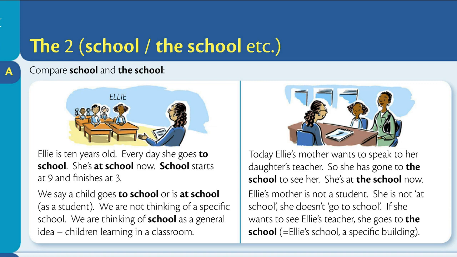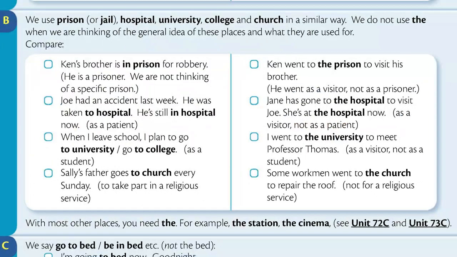Ellie's mother is not a student. She is not at school. She doesn't go to school. If she wants to see Ellie's teacher, she goes to the school, meaning Ellie's school, a specific building.